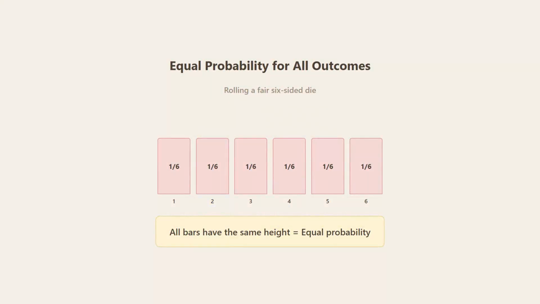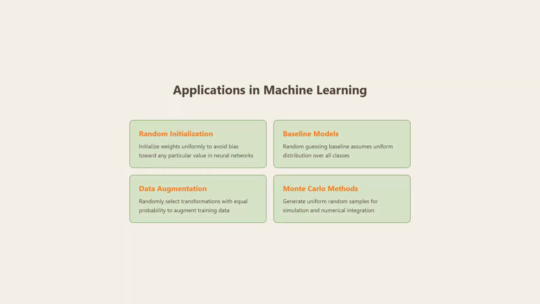Here's what equal probability looks like visually. When we roll a fair die, each outcome from 1 to 6 has the exact same probability of 1/6. Notice how all the bars have identical height? That's the hallmark of a uniform distribution, complete fairness with no outcome favored over another.